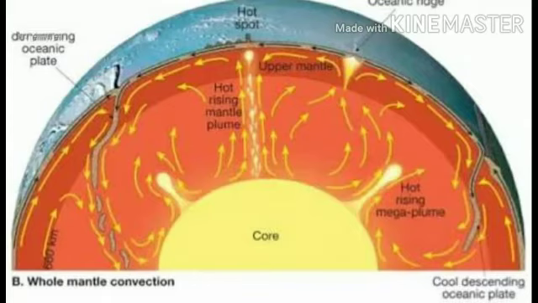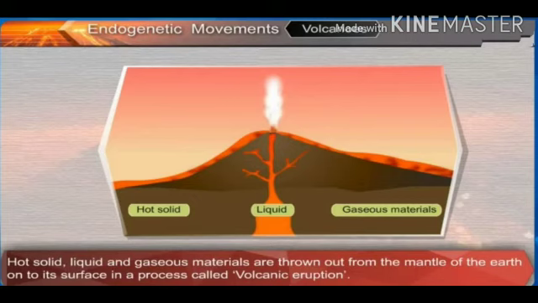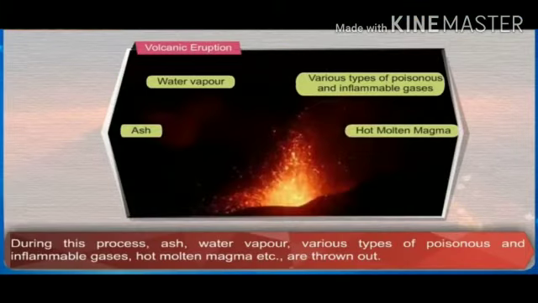What are volcanoes? Hot solid, liquid and gaseous materials which are thrown out from the mantle of the earth onto the surface of the earth. This process is called volcanic eruption. During this process, ash, water vapor, various types of poisonous and inflammable gases, hot molten magma, etc. are thrown out. When the molten magma comes out on the surface, it is called lava.